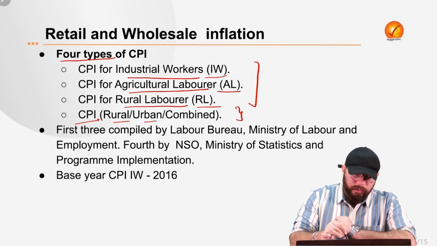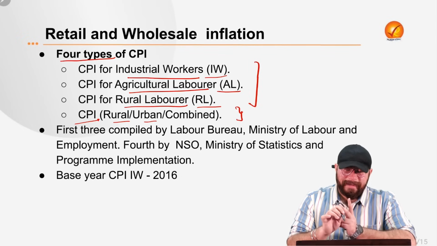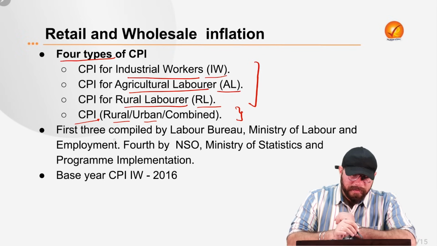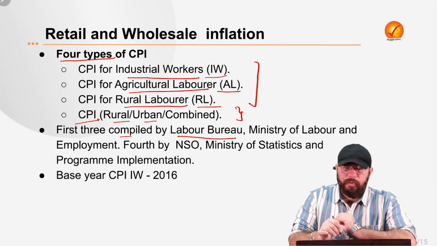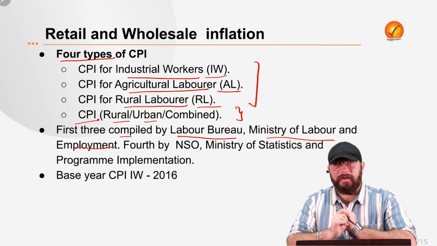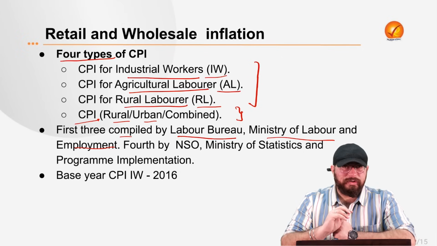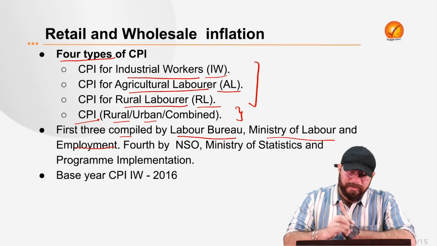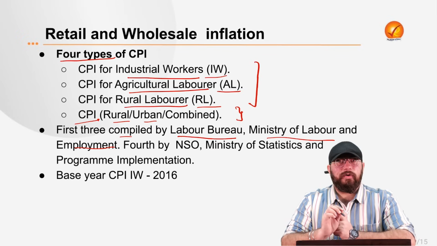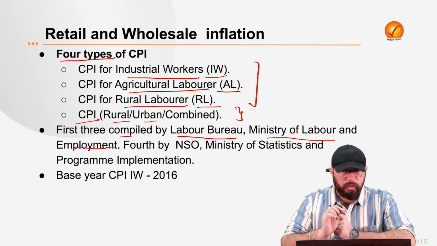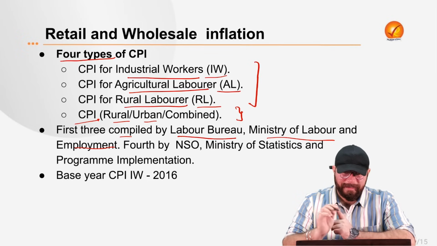So, the first 3 over there, CPI industrial workers, agricultural laborers and rural laborers, are compiled by the Labour Bureau under the Ministry of Labour and Employment. So, remember, the wholesale price index is calculated by the Ministry of Commerce and Industry, CPI combined rural urban is calculated by your NSO, National Statistical Office, under MoSPI, Ministry of Statistics and Program Implementation.